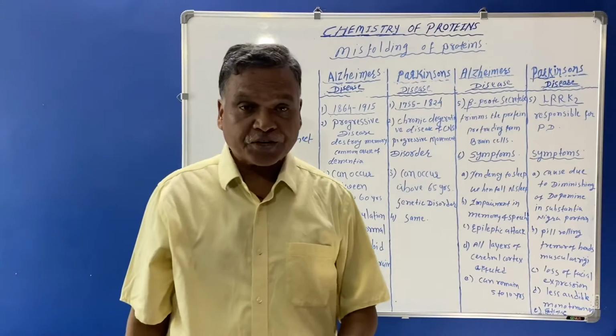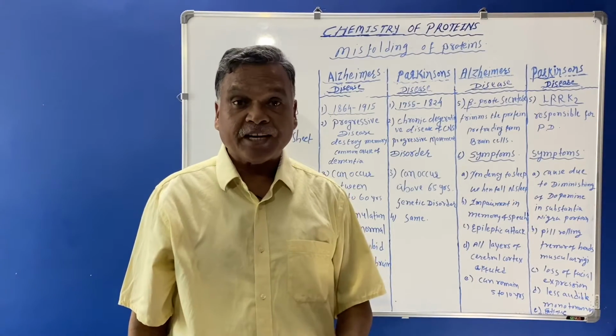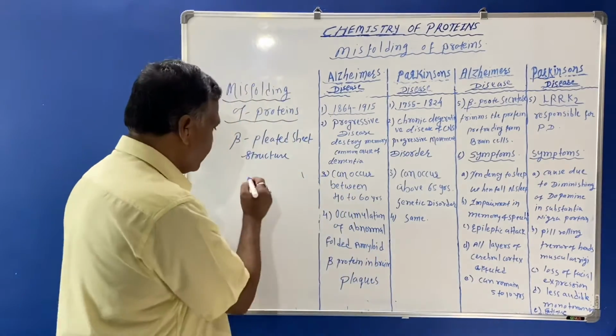Beta pleated sheet structure of the protein is the secondary structure of the protein.